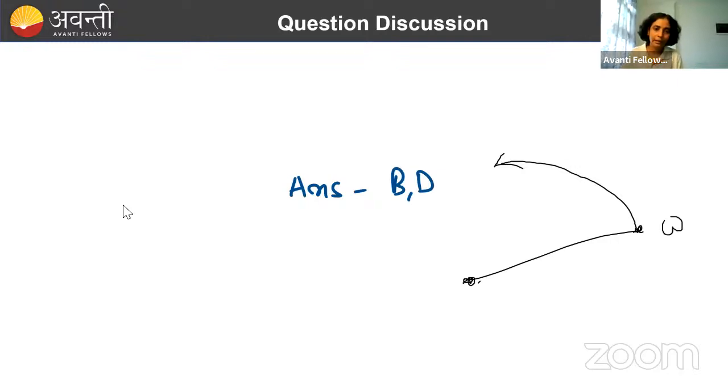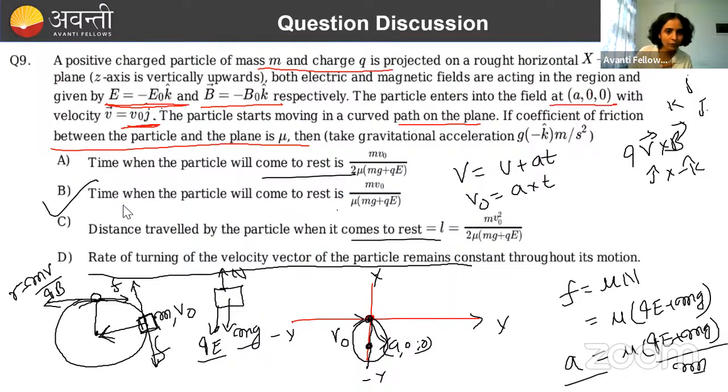Sorry, not torque, it has some angular velocity now. That is why it is turning. What will be the rate of turning of the velocity vector? Which velocity are we going to consider?